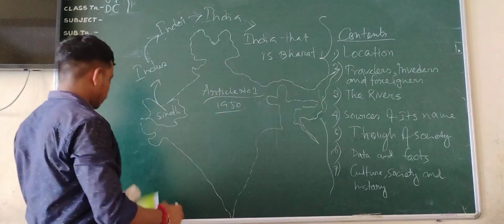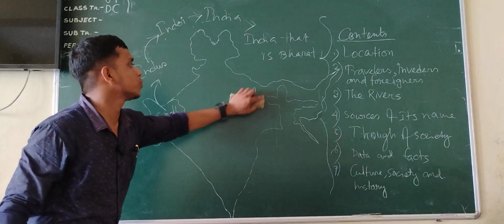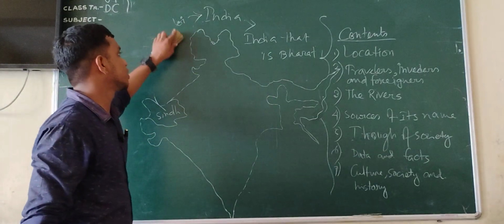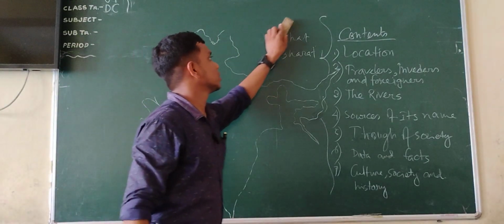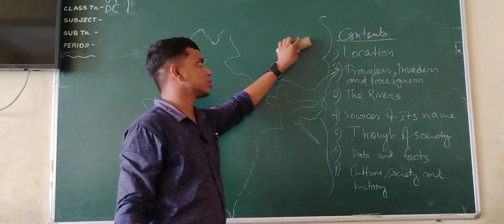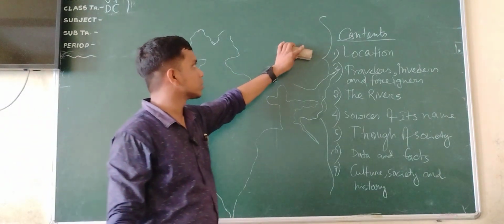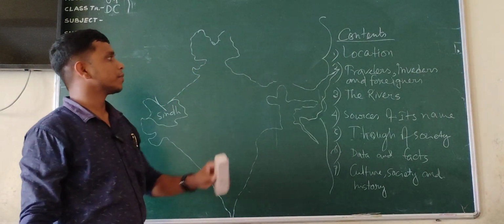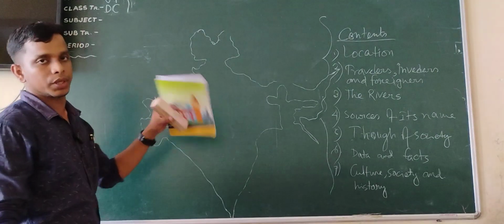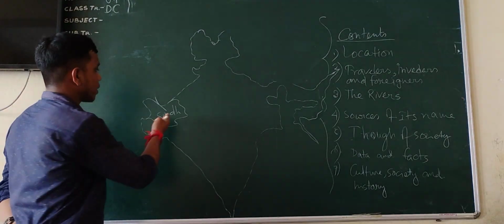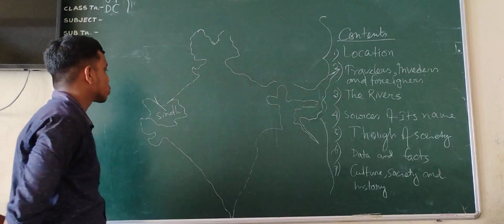Now let's talk about the origin of India through its geographical location. How India's geographical location changed through the times and it became from Sindh to India. In this area, you may see this area is called Sindh.